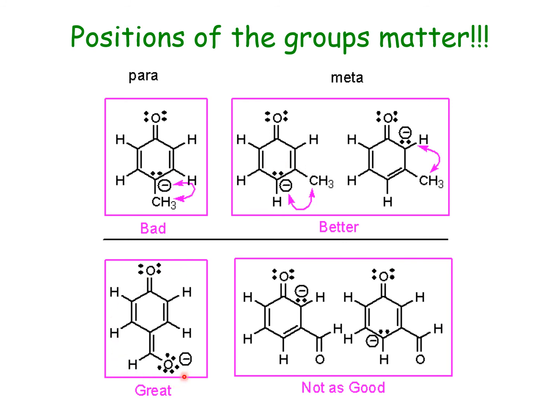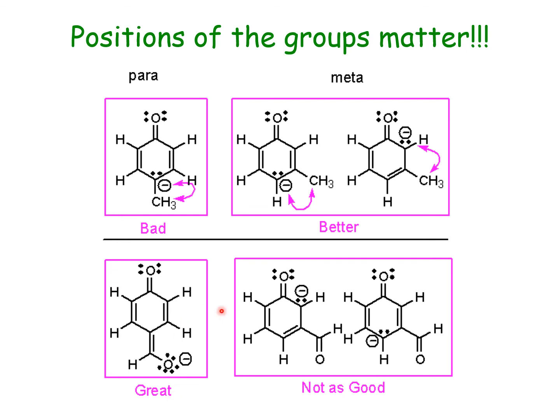In case of electron withdrawing substituents, if they are at ortho or para positions, they are in the perfect location because there is a negative charge and they are electron withdrawers. So it will be a perfect situation wherein the stability of phenoxide will be great.